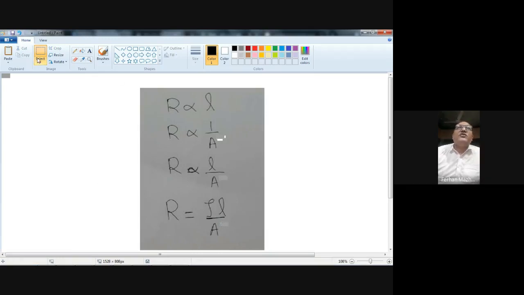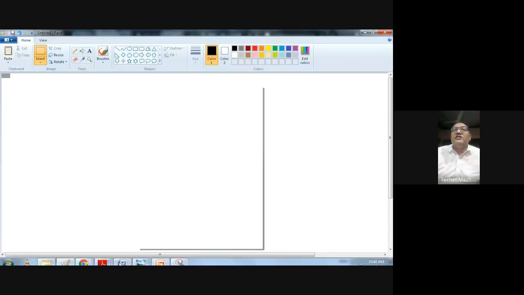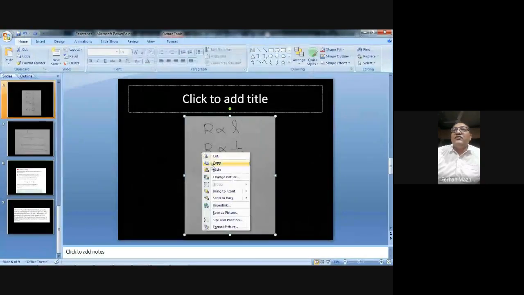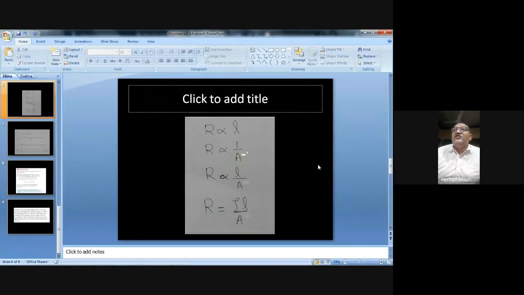I by mistake wrote there square. The square is not there. Okay. Let me, because if it's very important that just now it's good.